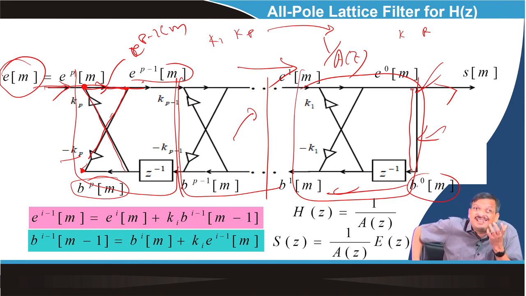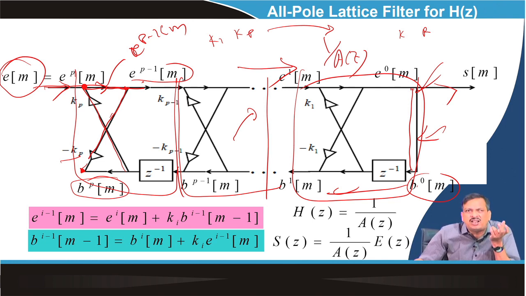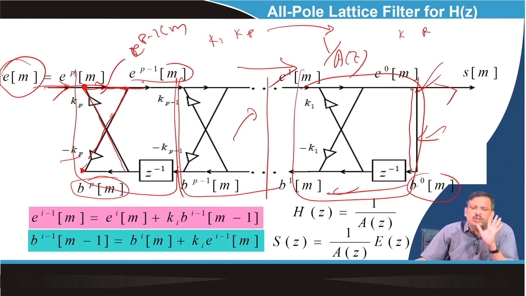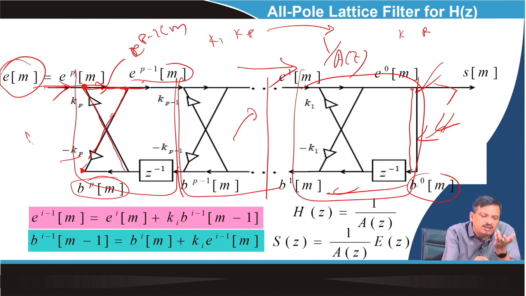Now how do I get the K1 value? Can I calculate the K1 value using autocorrelation? Yes, you can do that. But again I have to do autocorrelation and also I have to implement the filter. So on the synthesizer side, I know that I only have to implement the filter. But on the analyzer side, how can I directly calculate the K value from Bpm and Apm, and how can I directly implement it? So how can I directly calculate these K1 to Kp values?